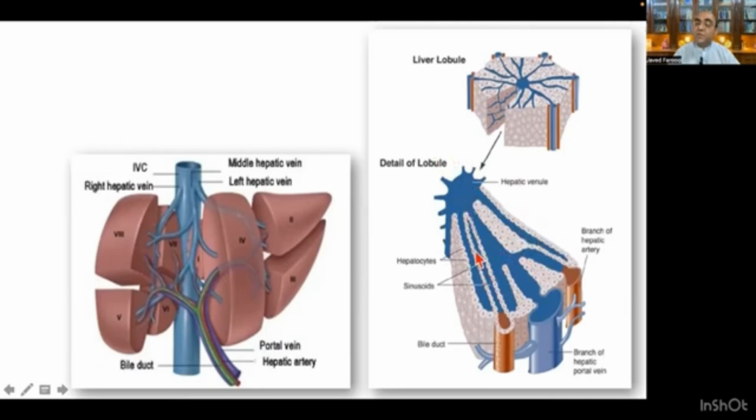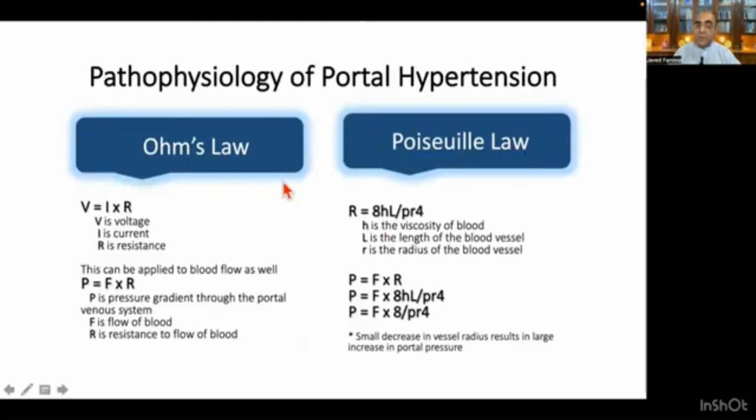So we all know this, and this is important when we think about the pathophysiology of portal hypertension. Another basic physics rule which we should not forget is Ohm's law. Ohm's law means that the voltage is directly proportional to the current and the resistance to the current flow. This is the current flow, and this is Ohm's law: V is equal to the current multiplied